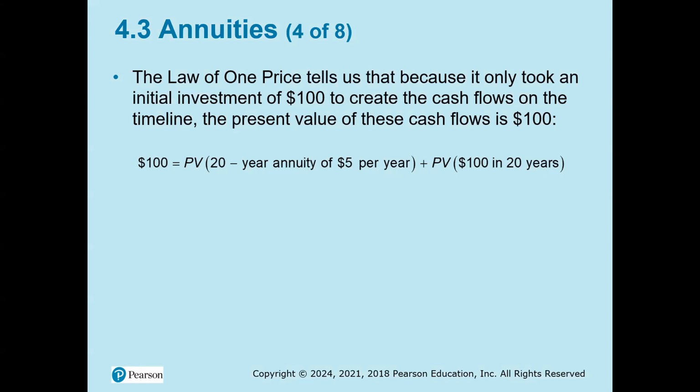The law of one price. The law of one price tells us that because it only took an initial investment of $100 to create the cash flows on the timeline, the present value of these cash flows is $100. So that's $100 equals the present value of the 20-year annuity of $5 per year, plus the present value of the $100 in 20 years.